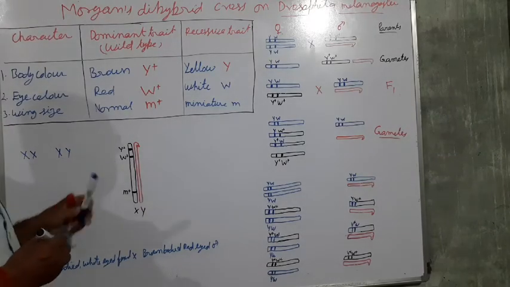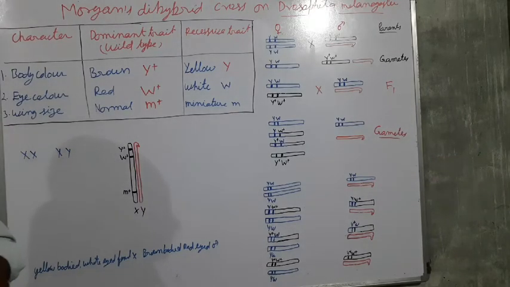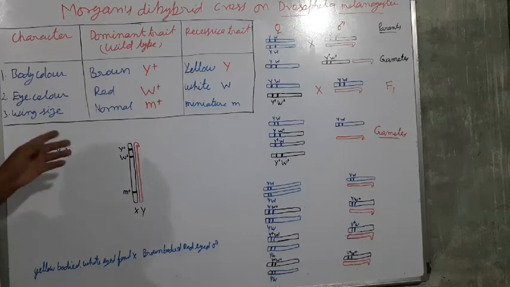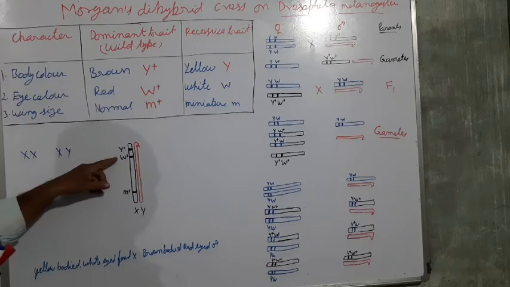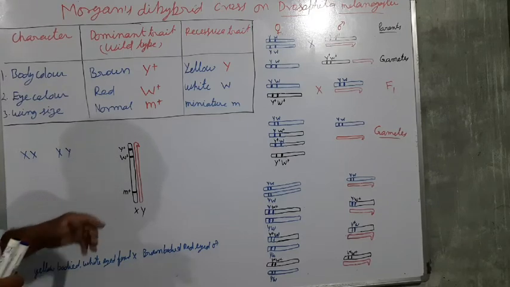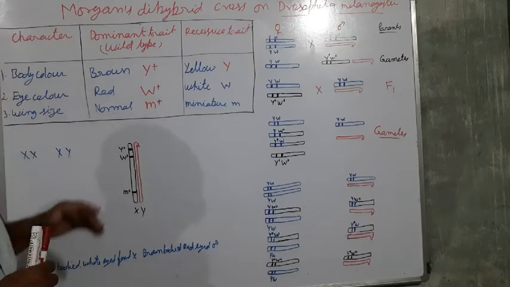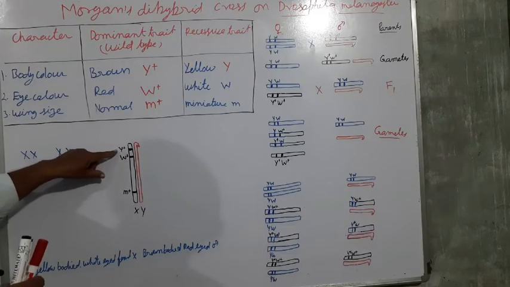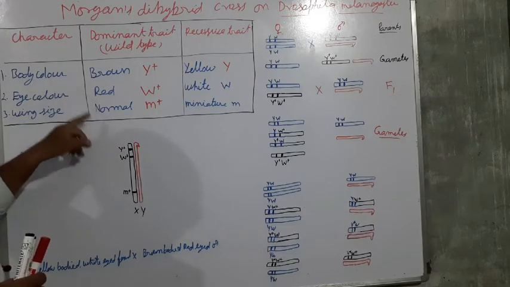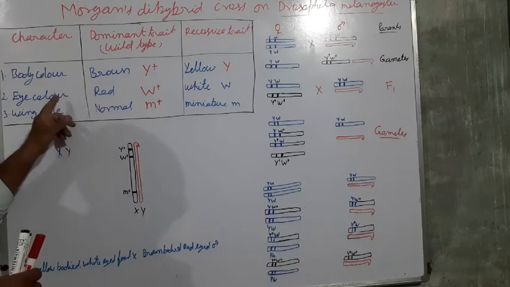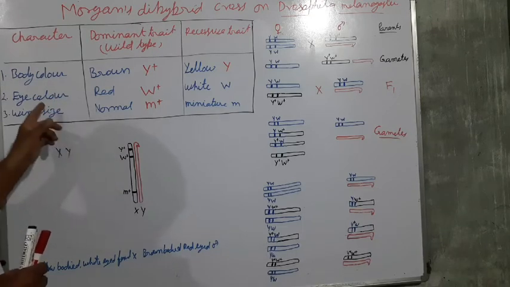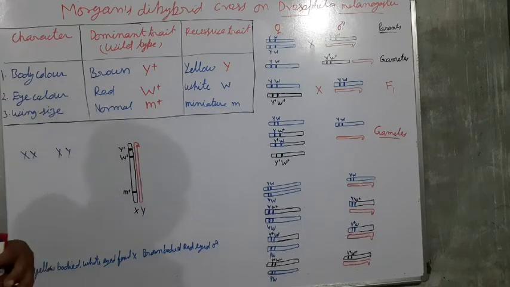The X chromosome contains the genes y, w and m. Y controls the body color, w the eye color, and m the wing size.